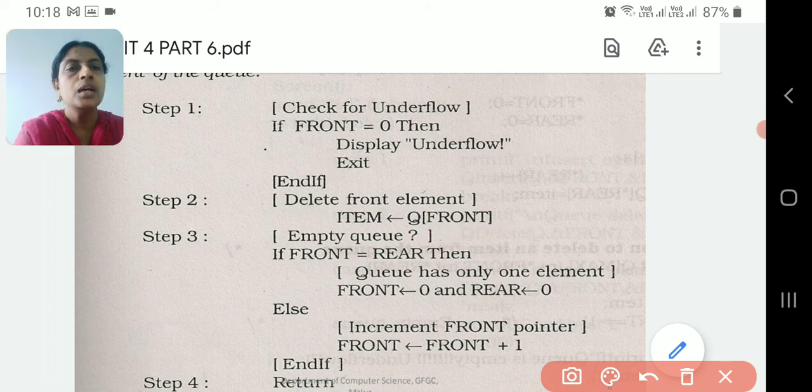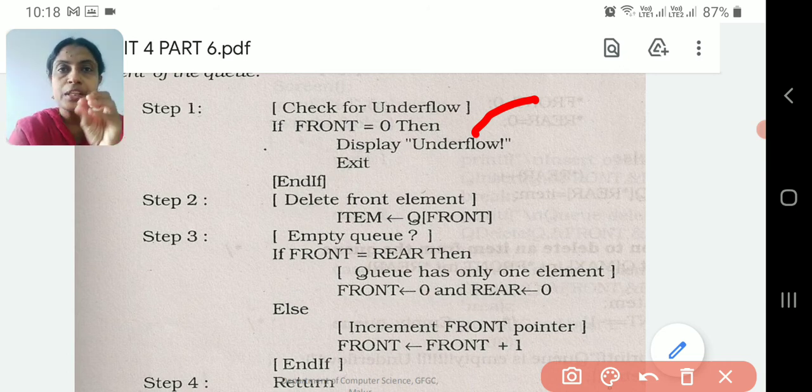Things to remember. First check whether front is 0. If so, display underflow and complete the program. Otherwise, identify the first element. That front element you take and remove it. After removing, item equals queue of front. Finished. Now you need to decide the front and rear position. If front value and rear value are the same, it is understood that only one value is there in the queue. So make front also 0, rear also 0.